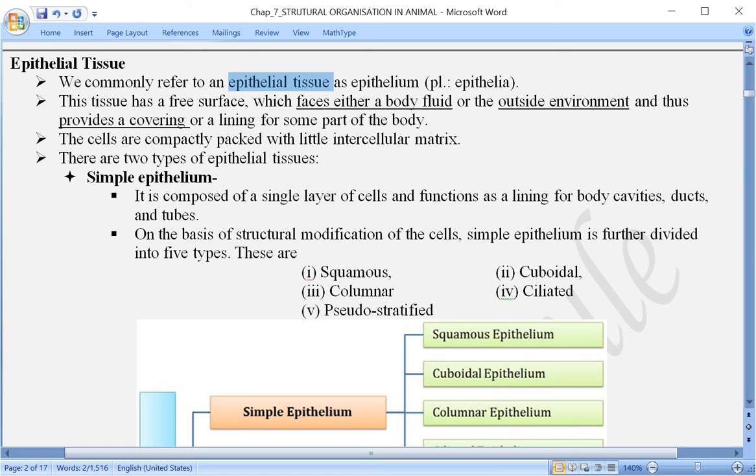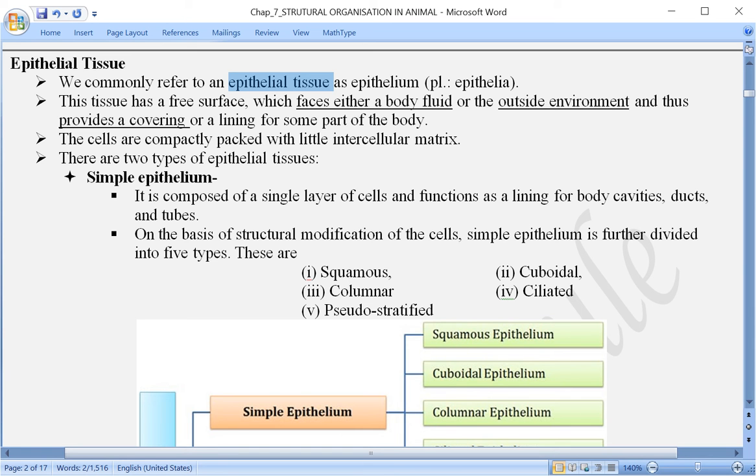Let us consider the blood vessel as pipe-like. The outer side is covered with epithelial cells or epithelial tissue, and on the inner side, where the blood has to be transported or flow, epithelial tissue is also covering. It forms the outer lining and also the inner lining.